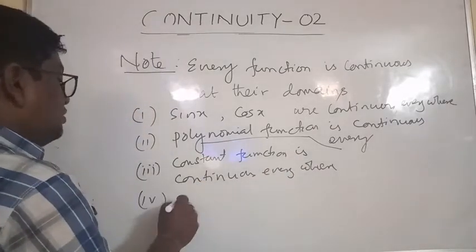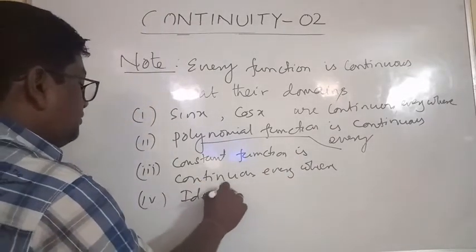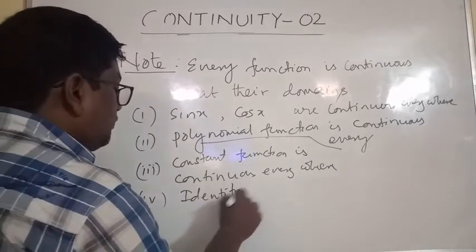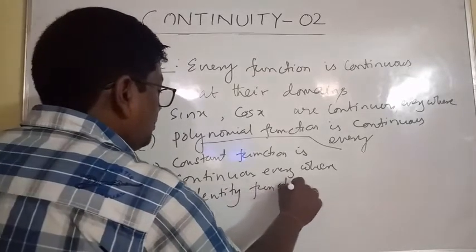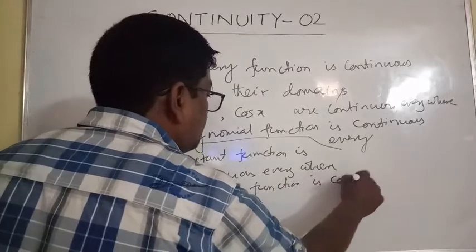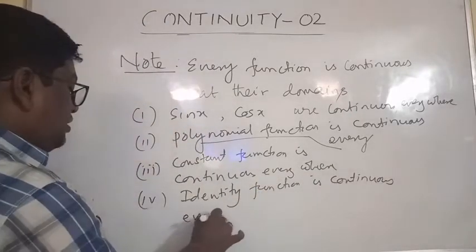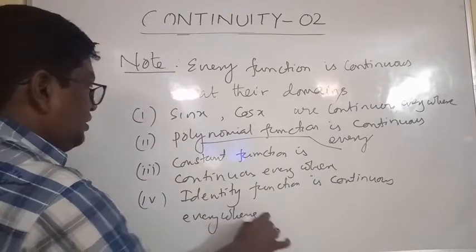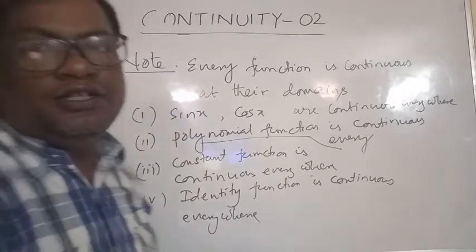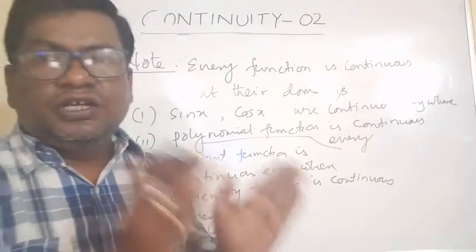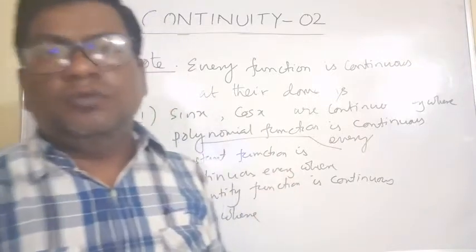And identity function is continuous everywhere. In a single sentence we can say every function is continuous at their domains. Clear?